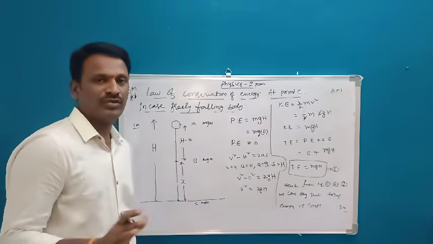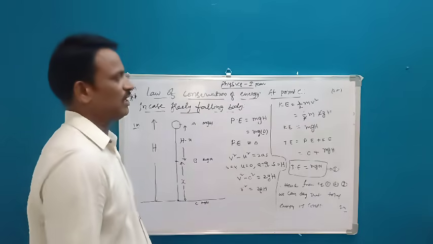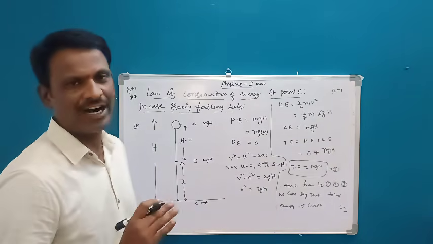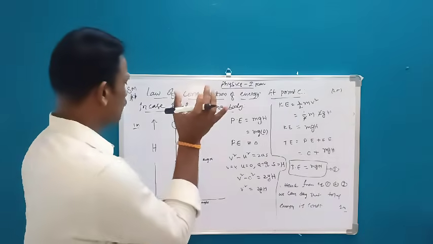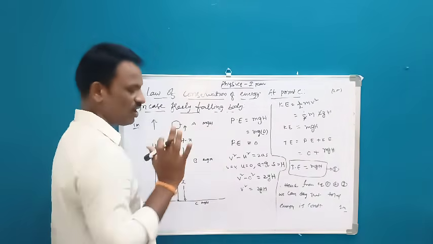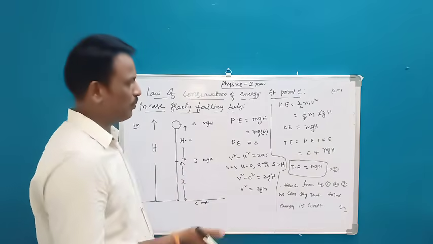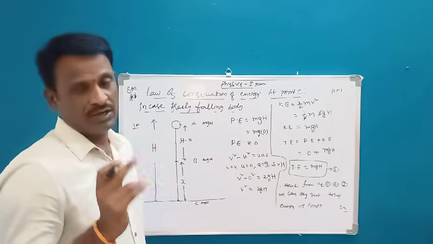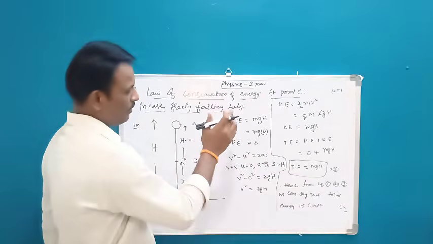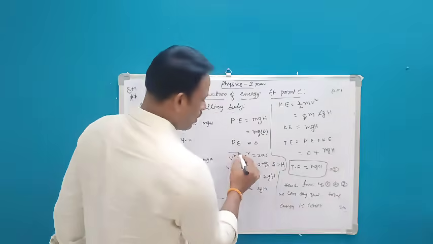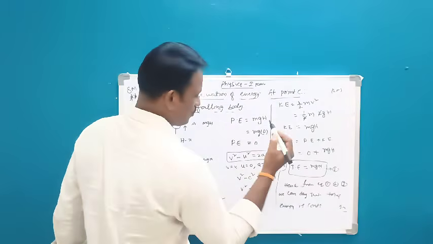In this way, we have to complete the answer, which is very, very easy. There is no hardship at all. See, first we have to define the statement, or you have to write the statement, then you have to draw the diagram, and then you have to prove it at point A, point B, point C, and then the final statement. Keep in mind, while proving in case of B and C, you are using the formula V square minus U square is equals to 2AS.